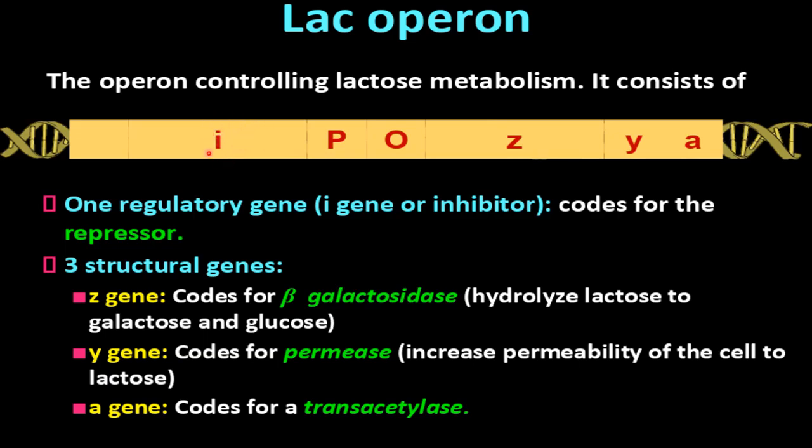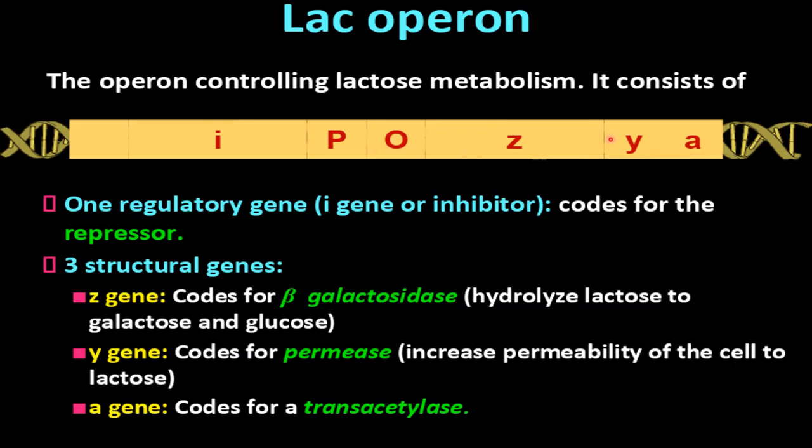So this I is for the inhibitor, and it codes for the repressor. I will tell you what the function of the repressor is. Then there are three structural genes. As you know, after the promoter, structural genes are present. So these three, Z, Y and A, are the three structural genes present here, and after these there will be a terminator, which is not shown here, okay.